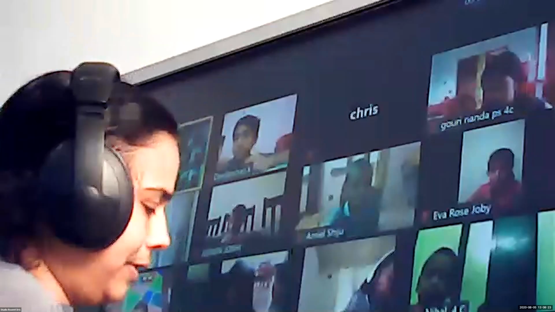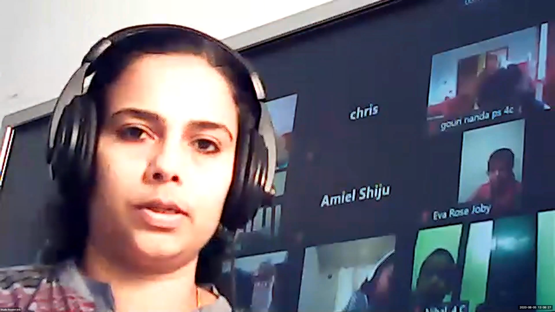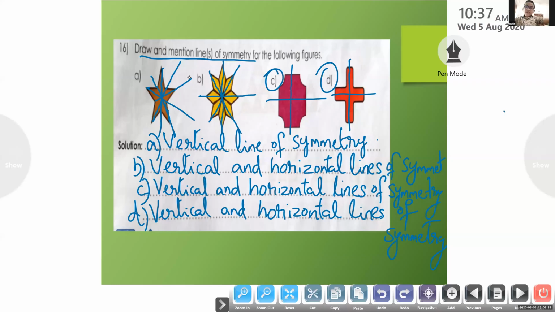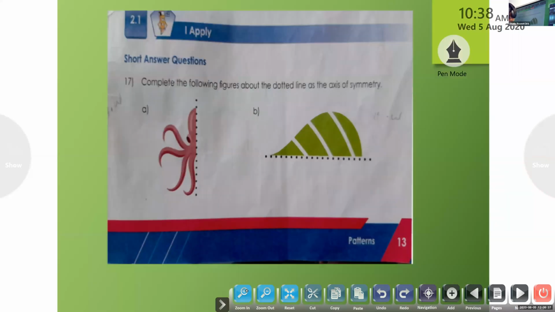17. Rohit, please read question number 17. Complete the following about the line of axis of symmetry. Okay, so what you have to do? You have to complete this picture. See here we have the left side. Same like this you have to draw on the right side.